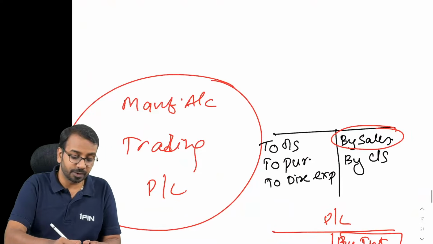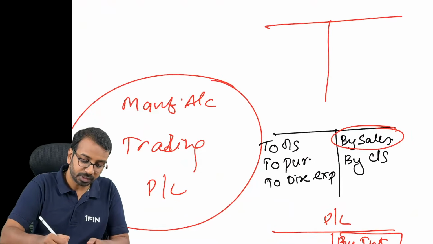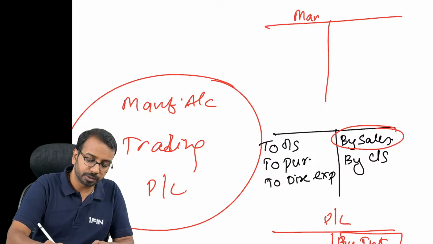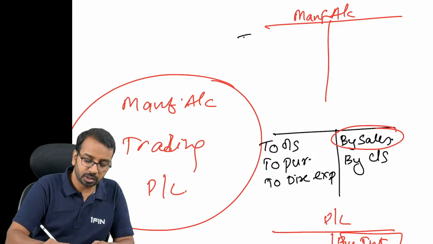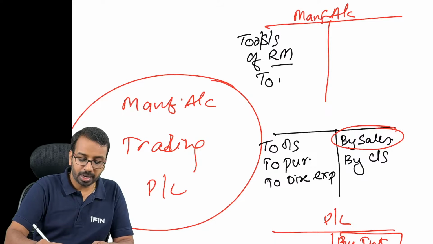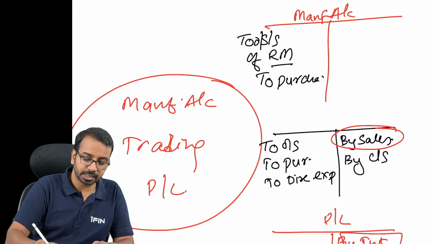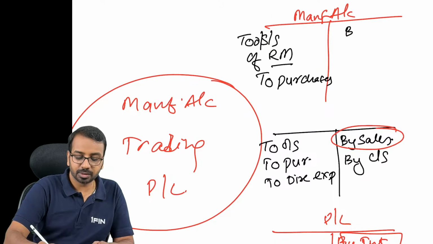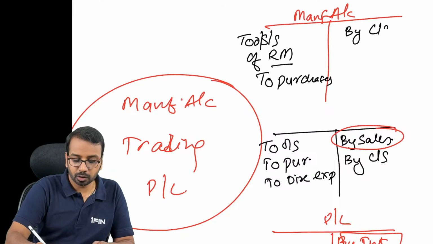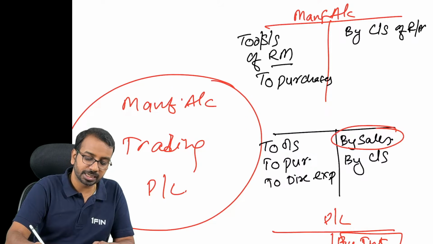Now, go back to your manufacturing account. In your manufacturing account, you had opening stock of raw material, purchases, and closing stock of raw material. These are the items you used to post.